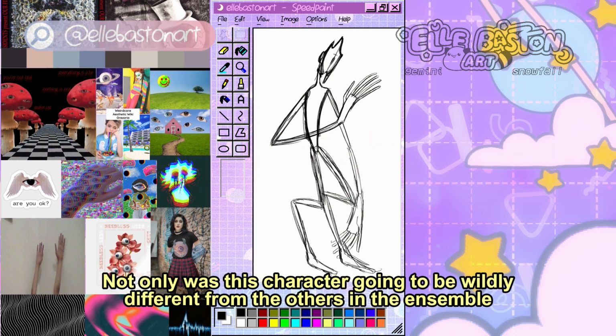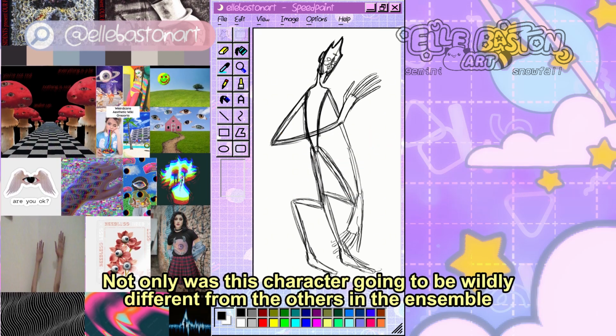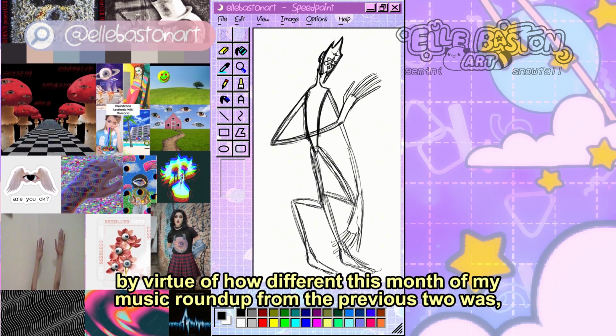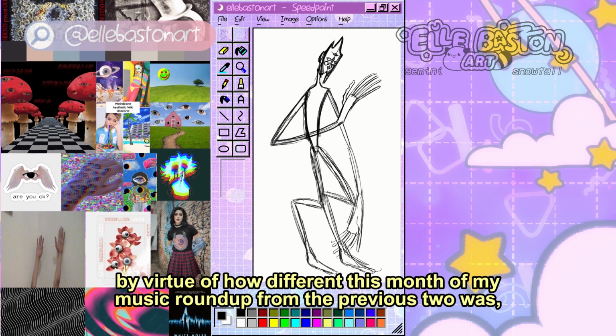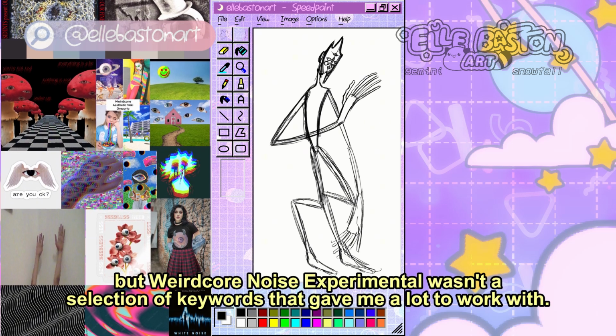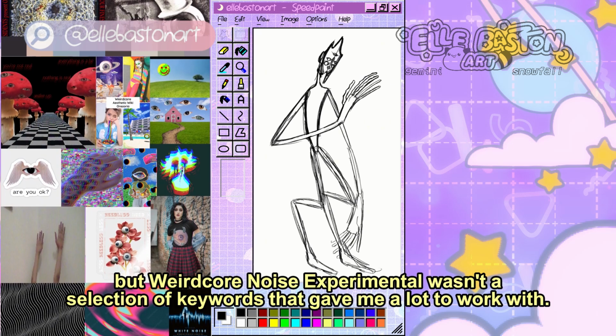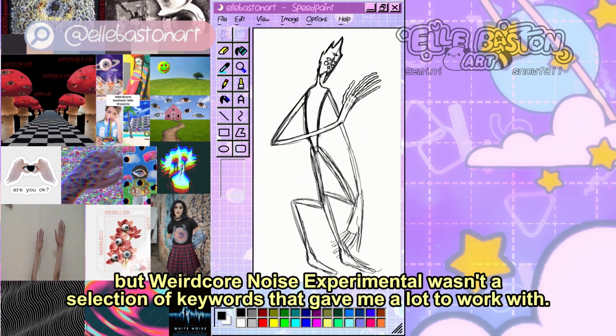Not only was this character going to be wildly different from the others in the ensemble by virtue of how different this month of my music roundup was from the previous two, but Weirdcore Noise Experimental wasn't a selection of keywords that gave me a lot to work with.